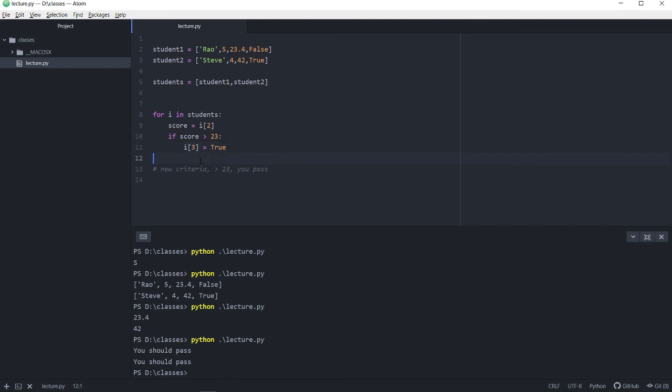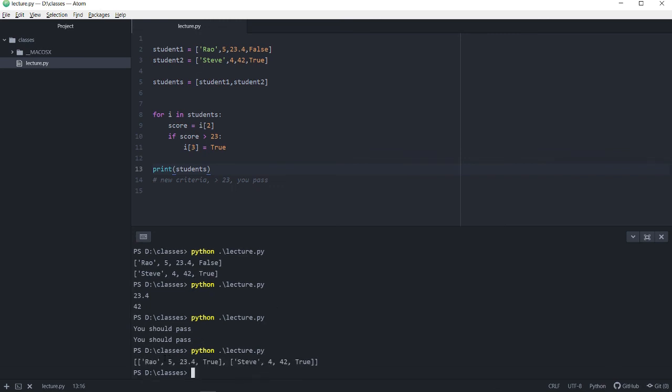And let's print students at the very end and see what happens. So again, for every student list in students, because my students is made of this list of students here, find the score. And if that score is greater than 23, then update their status value. So if they scored more than 23, their pass no pass status should be a true. So let's see what happens here. And now you'll notice that I didn't actually go back and redefine student 1 again, but you'll notice that now my student list shows Rao with a status true and Steve as was.